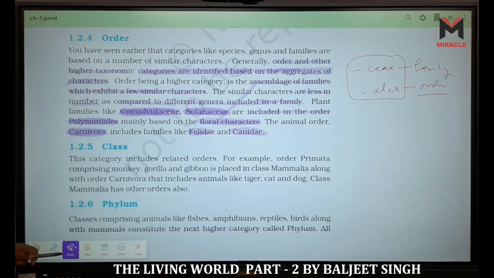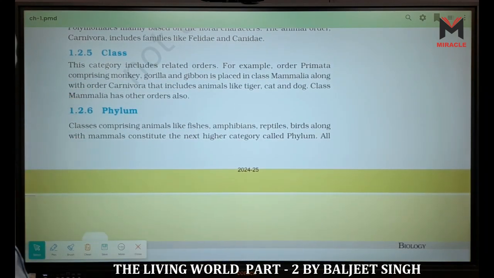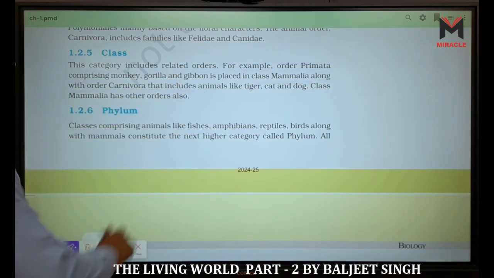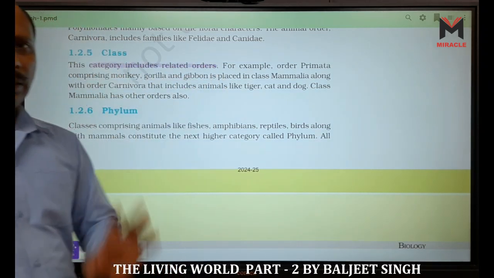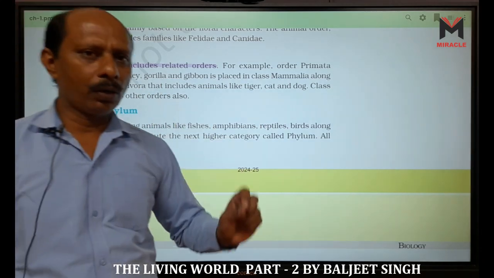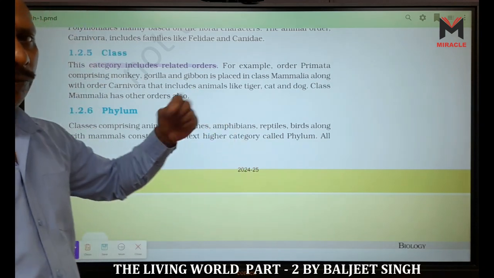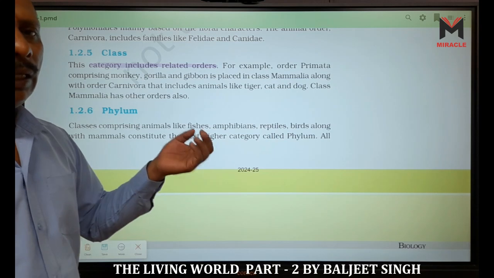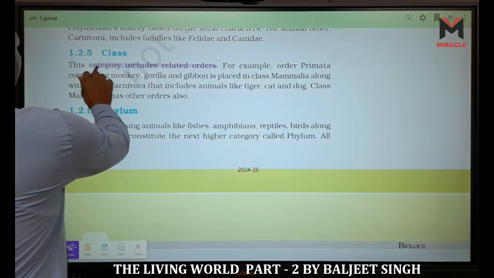Now we have another higher taxonomic category, the class. This category includes related orders. One thing to remember: class includes related orders, order means related families, family means a group of related genera, and genus means a group of related species.